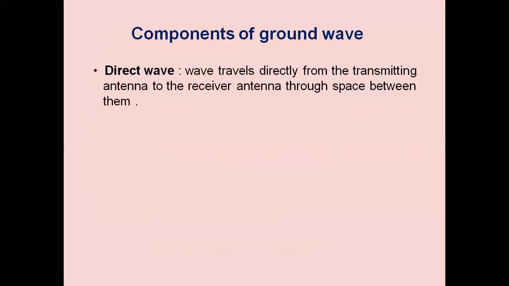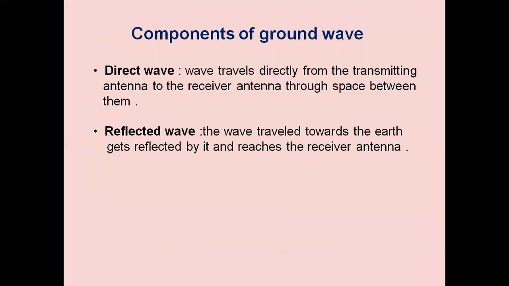Direct wave. Waves travel directly from the transmitting antenna to the receiving antenna through the space. We are locating the antennas at a certain height. Those waves will directly travel from the transmitting antenna to the receiving antenna. There are no reflections and there are no absorptions. The waves will be directly received by the receiving antenna. This is the direct wave component of the ground wave.